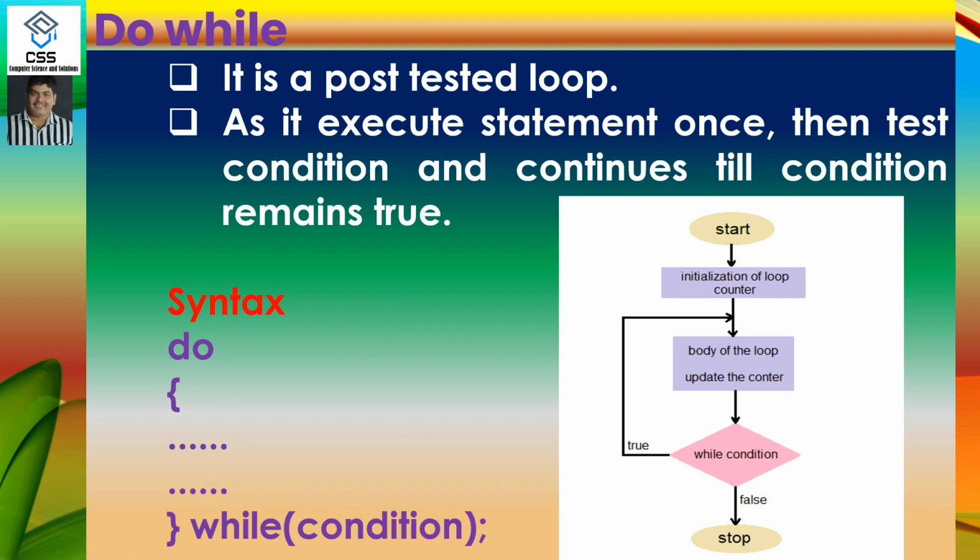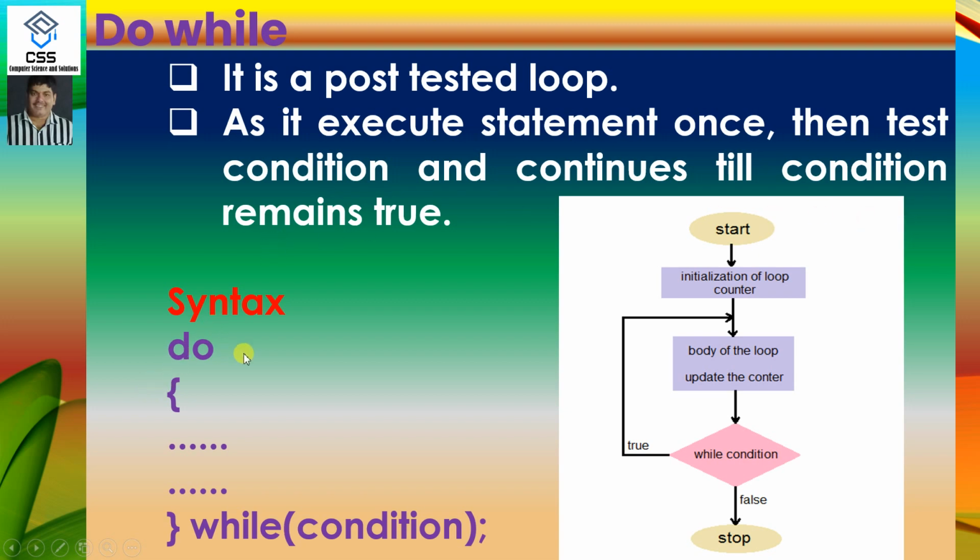Do while is a post-tested loop. Why is it a post-tested loop? The loop which executes the statement once, then tests the condition, is known as a post-tested loop. Either the condition meets true or false, one time the do while loop is executed. If in the latter part the condition meets false, it will terminate. But at least once it will execute the statement. Hence it is a post-tested loop, as it executes the statement once, tests the condition, and continues till the condition remains true.